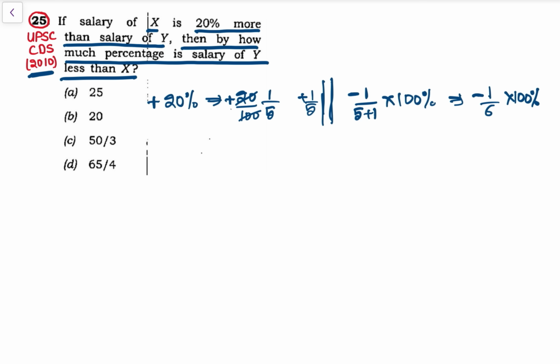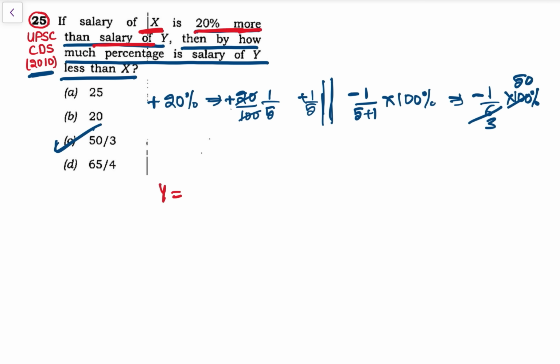See, 6 and 100 if you cancel it, it is 50s are and 3s are. So 50/3. So 50/3 है option में. 50/3 is the answer. If you want, you can do it with the normal method also.